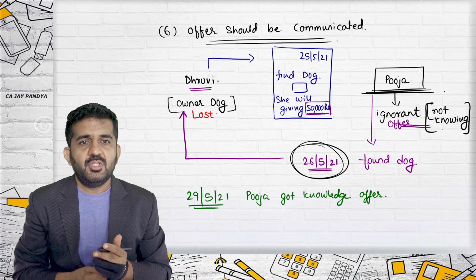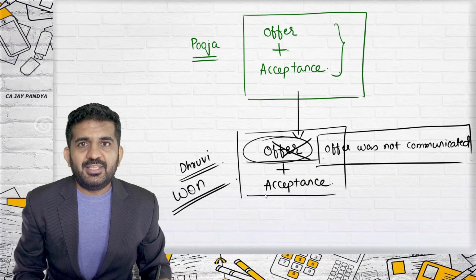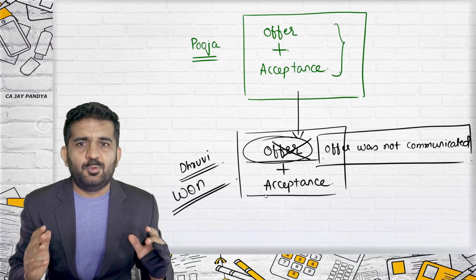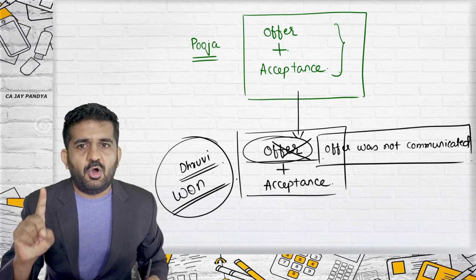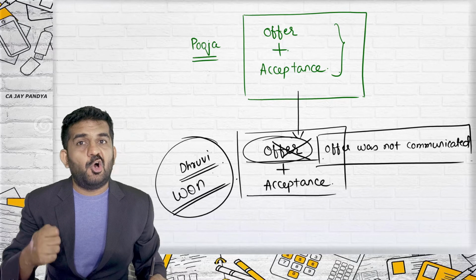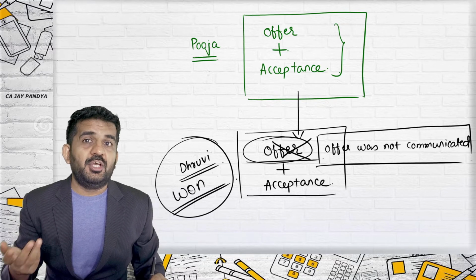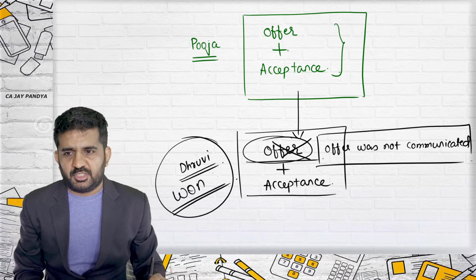All right. If I want to say to you that, sir, ethically or legally who should win the case is Dhruvi, because really the offer was not communicated. But still, if I am a lawyer of Pooja and Pooja is going to give me 25,000 rupees, I can do something which is not correct.